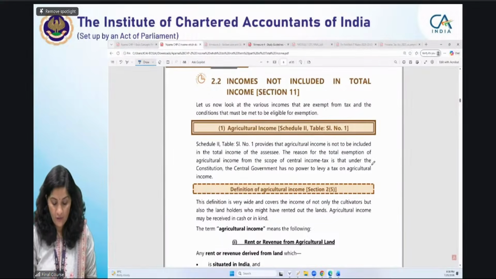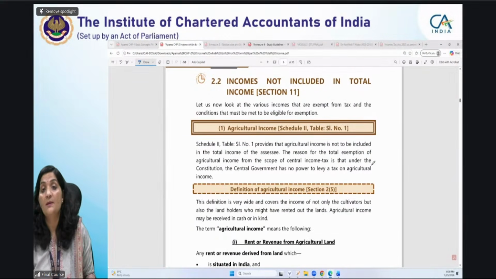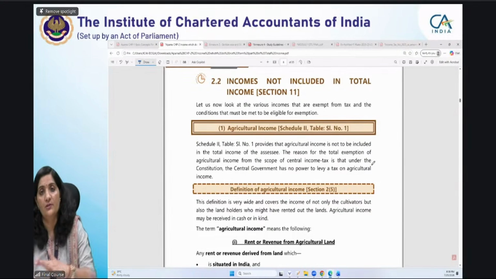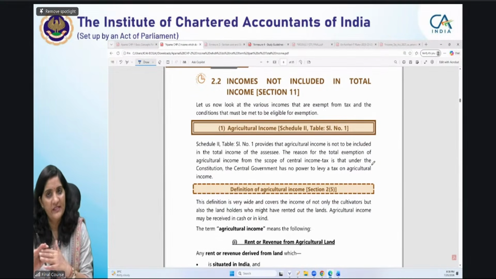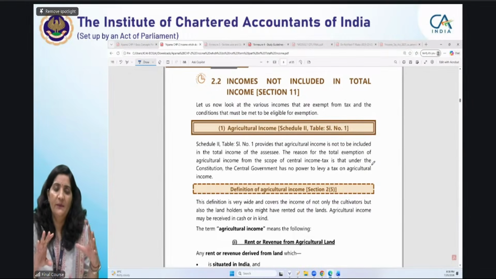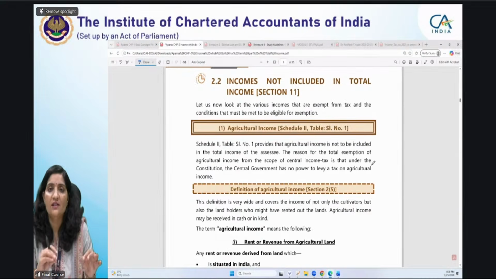I was telling you one thing with respect to salaries. There I said that exemptions are converted into deductions in salaries basically. I do not want to explain in detail because we do not study salaries in much detail. In basic concepts, standard deduction is covered, professional tax deduction is covered, and section 19 deductions are there. Earlier it was section 16, but section 19 has now been elaborated a lot.